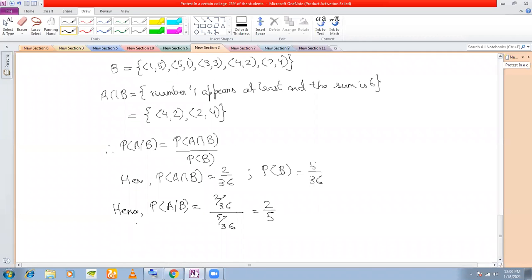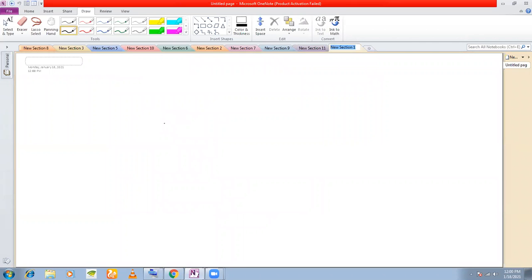What do we move to after this? What I would like to state here is a very important theorem based on conditional probability. It is called Bayes theorem. Bayes theorem is actually the theorem on conditional probability. Let me just discuss it separately. If you don't have the concept of conditional probability, you won't be able to understand Bayes theorem.